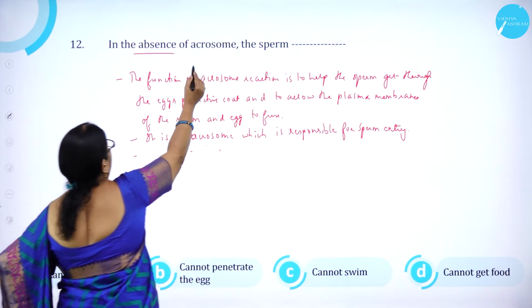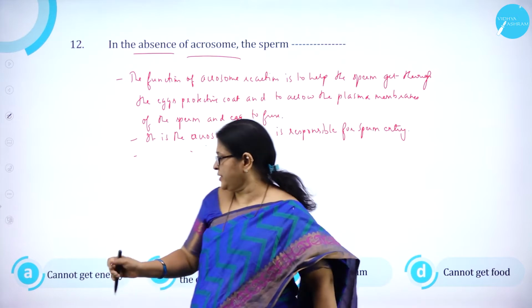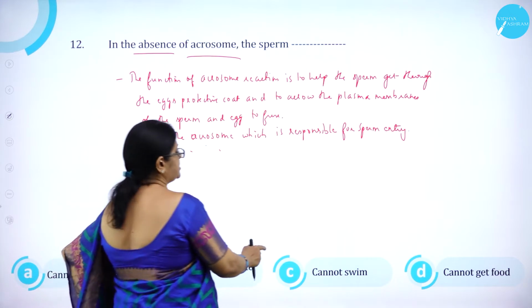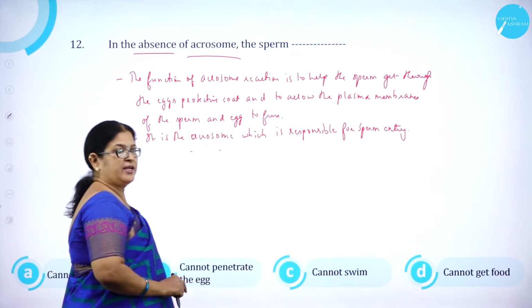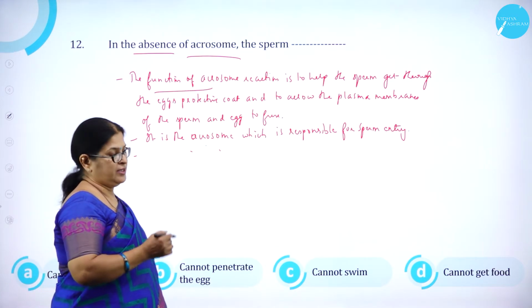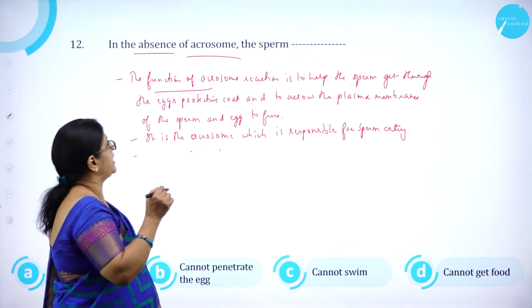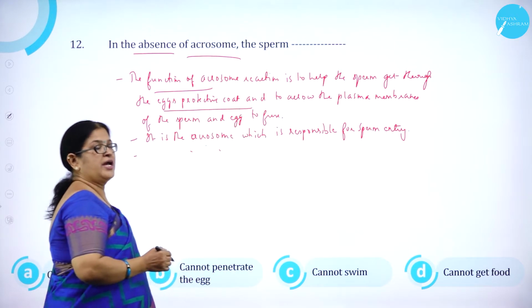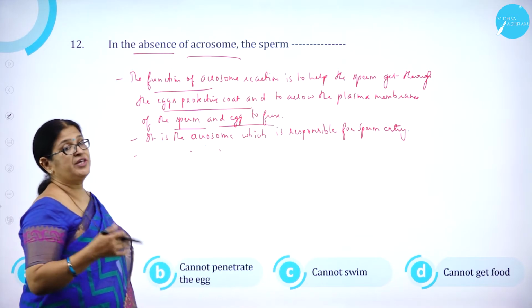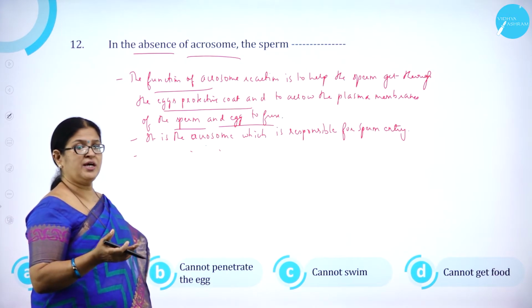In the absence of acrosome, the sperm: option A, cannot get energy. Option B, cannot penetrate egg. C, cannot swim. D, cannot get food. As we know, the acrosome is a very important cap-like structure of the sperm, which helps the sperm to get through the egg's protective coat and to allow the plasma membrane of the sperm and the egg to fuse. So if there is no acrosome, there will be no entry of the sperm nucleus into the egg.